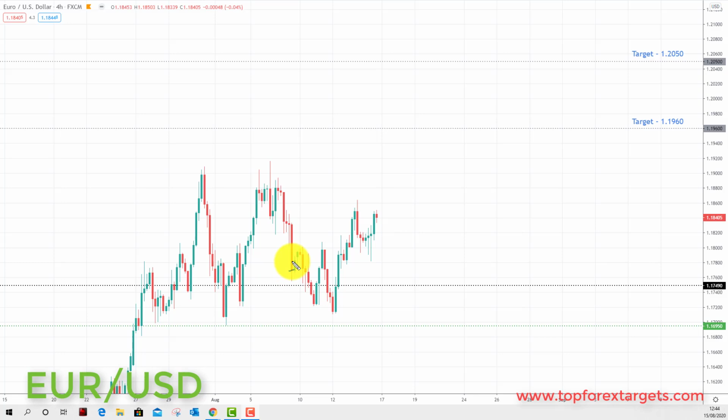Now, we started the week in this area and we highlighted the 1.1749 last week as a key area of support that we were looking for a bounce to the upside in this market. We did bounce from the 1.1749 and we're starting to make our way towards the target of 1.1960.